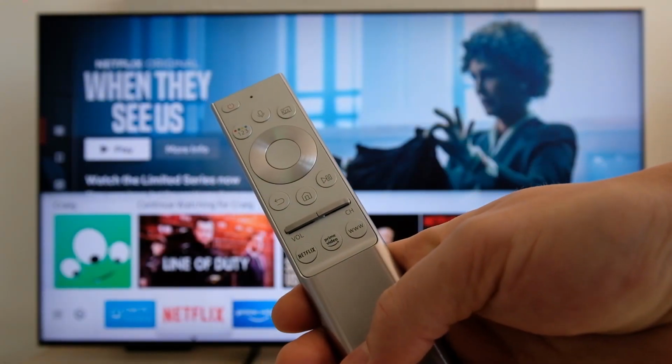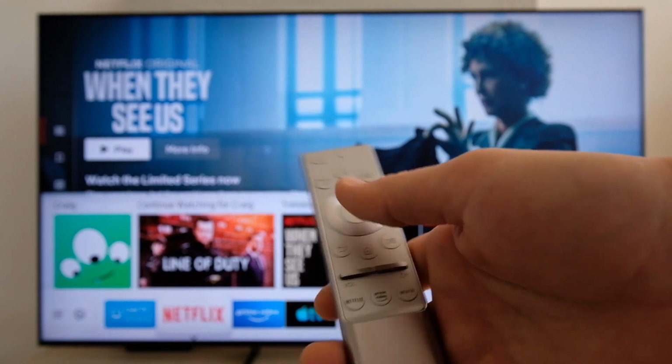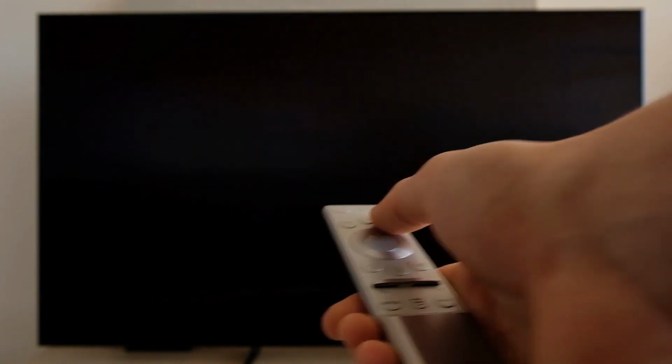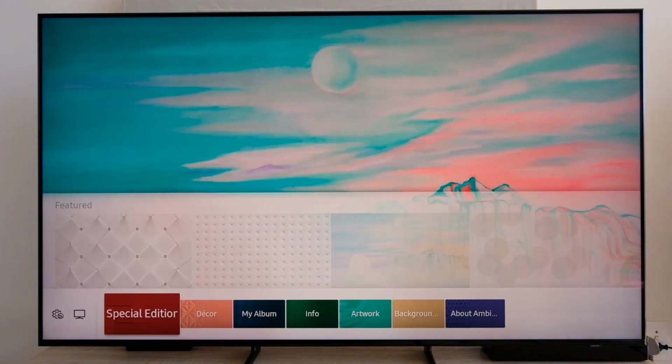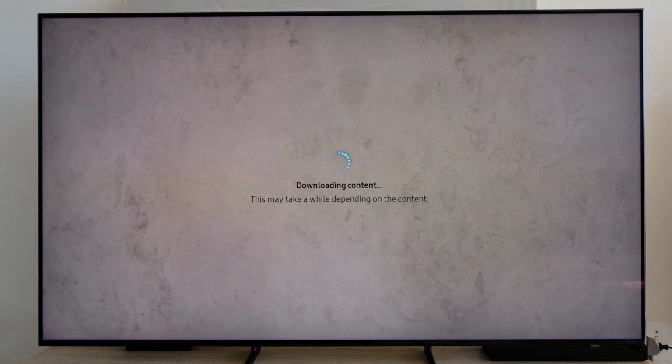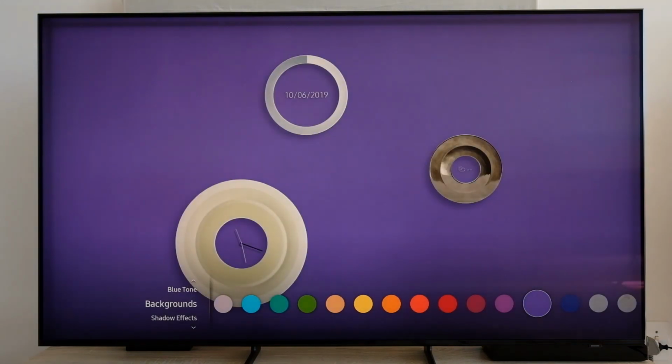Now let's take a quick look at ambient mode. To get into that, you tap the little picture image on the top right here. Now ambient mode lets you decide whether you want to display wallpaper, dynamic or still for that matter.